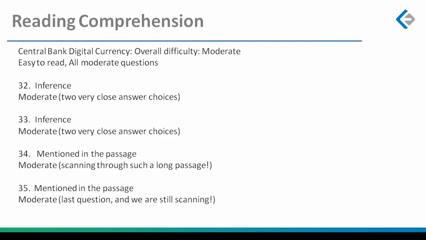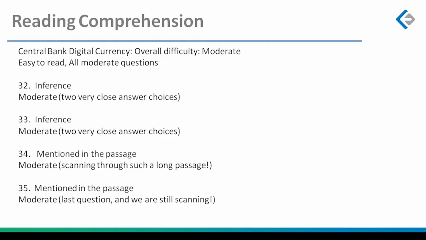Last passage, central bank digital currency, probably as fresh as something you might have read in the last 1 month. Overall difficulty moderate. It was a newspaper article only. So if you haven't been reading newspapers because of the stress of CAT, this might have come across as a bit challenging to read. If you have been reading newspapers, this wasn't so very difficult to read, which is why I've written easy to read.